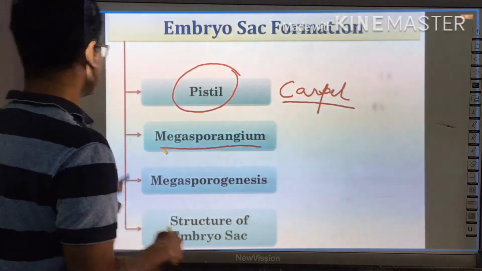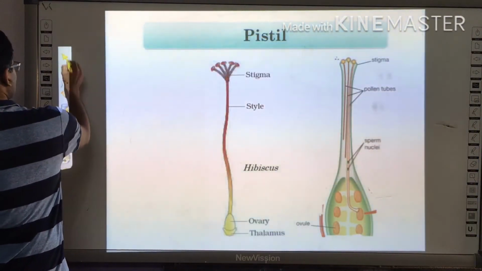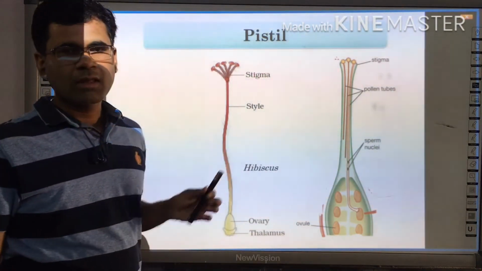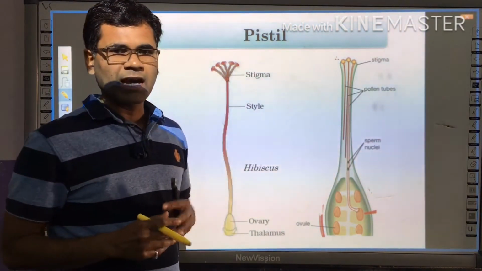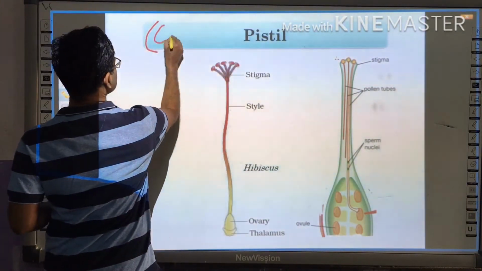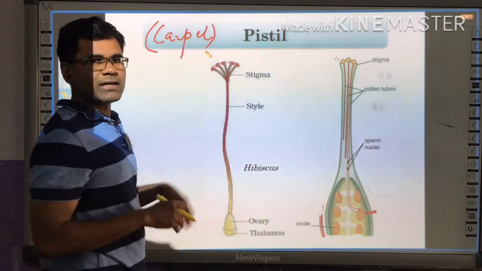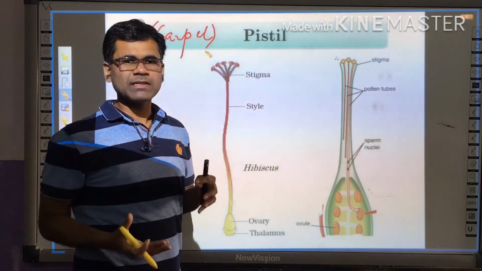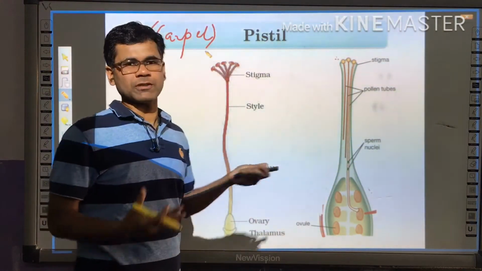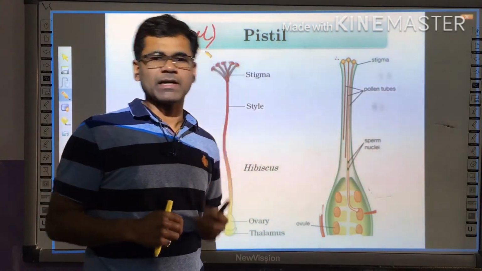So let us begin with our first topic. The female reproductive part is also called a pistil. As I told you, a complete pistil is also termed a carpel. And the carpel has various segments, so biologically it is more important to term it a gynoecium, because gynoecium includes all the female reproductive parts.